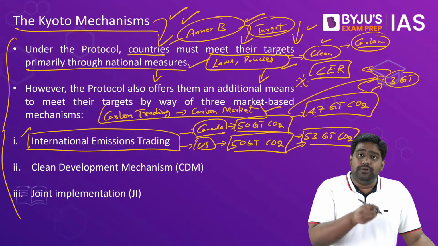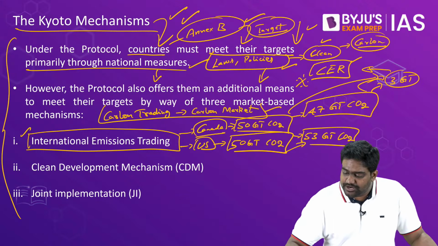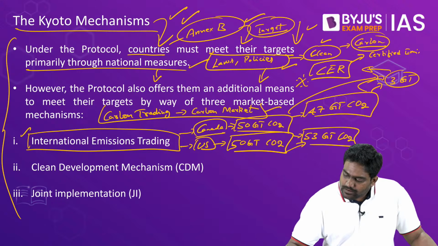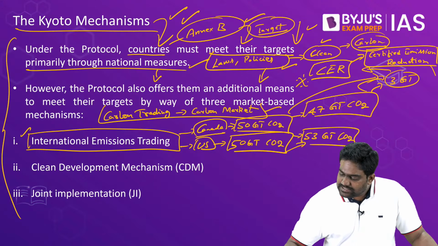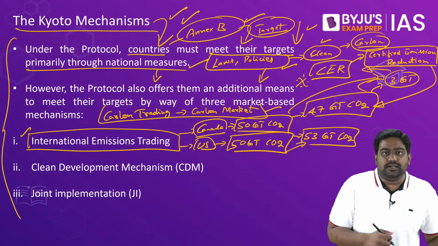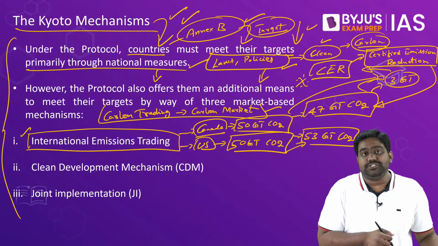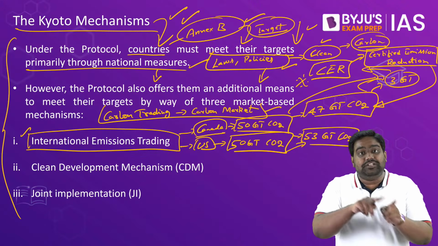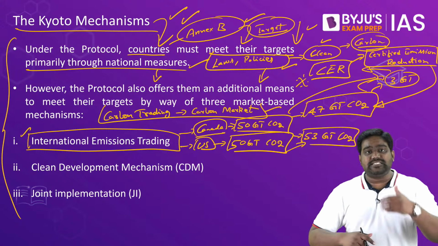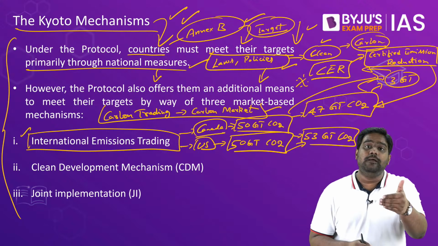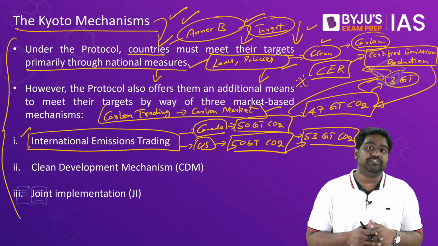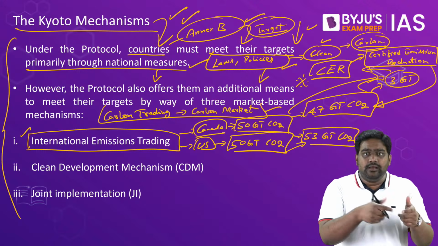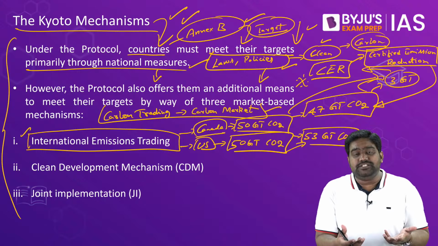It stands for Certified Emission Reduction. It is a certificate that certifies that this country has saved these number of emissions, these units of emissions. Those certified units can be traded in the carbon market. It is similar to how you trade your financial instruments, financial derivative instruments, right? Just like you trade in gold or bonds or in commodities.